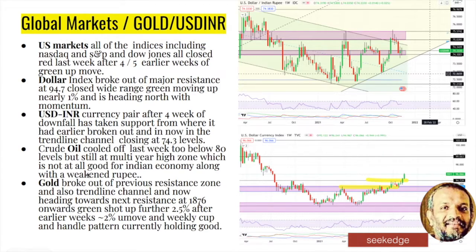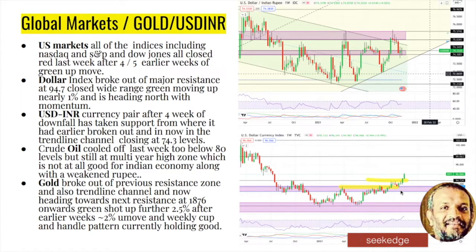Oil has cooled off last week. That is a good thing. There is some lack of updation on these points, but in a nutshell, you can see that the US dollar index is breaking out.